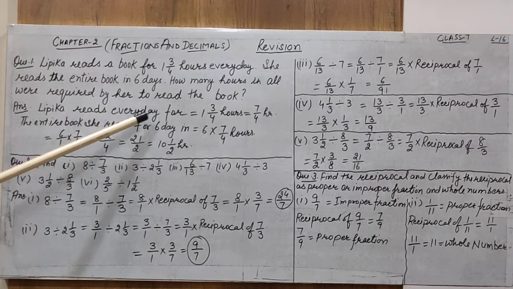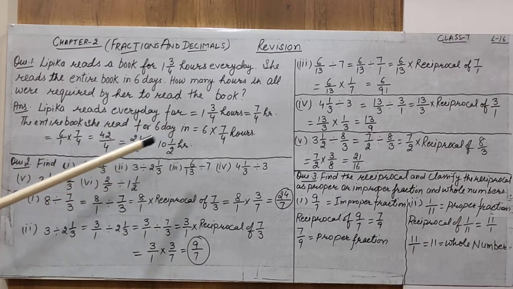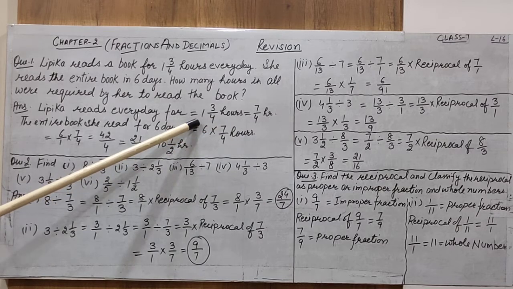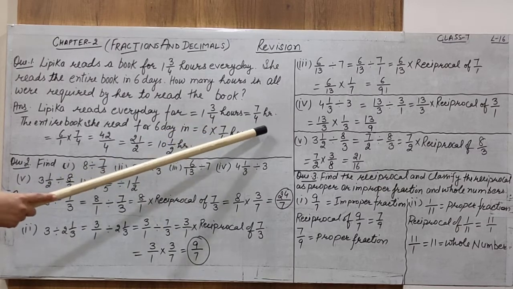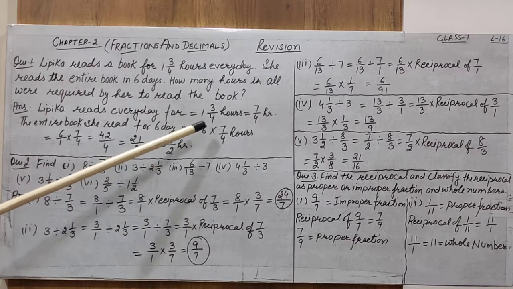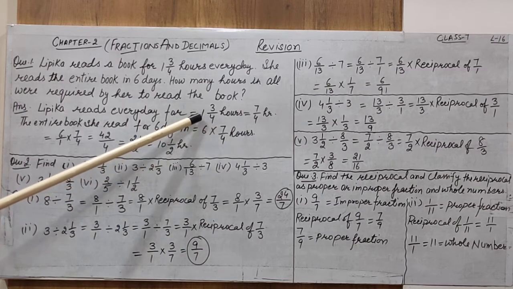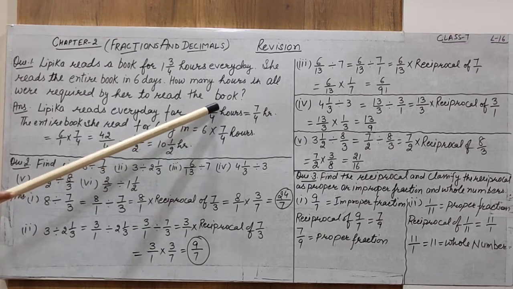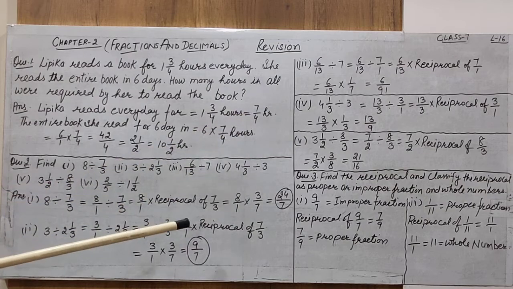Deepika reads every day for how many hours? 1 3/4 hours. First of all, we have to convert the mixed fraction into an improper fraction. That is, the denominator is multiplied with the whole part, that is 4 into 1 plus 3. That gives us 7.